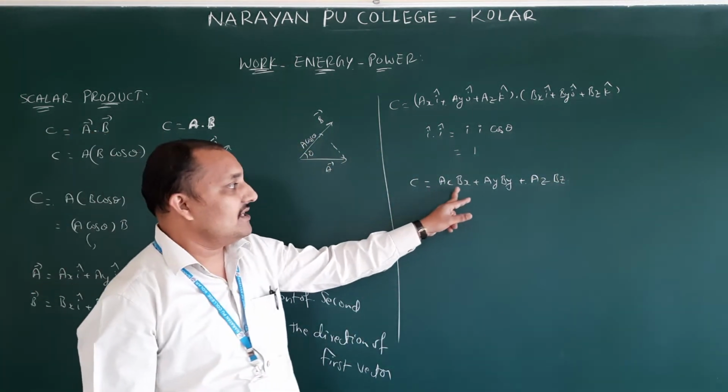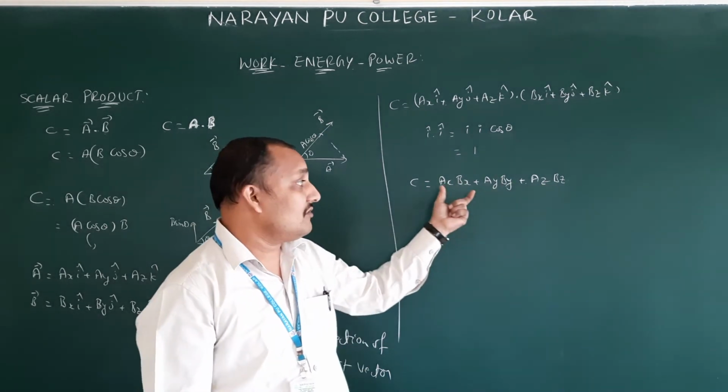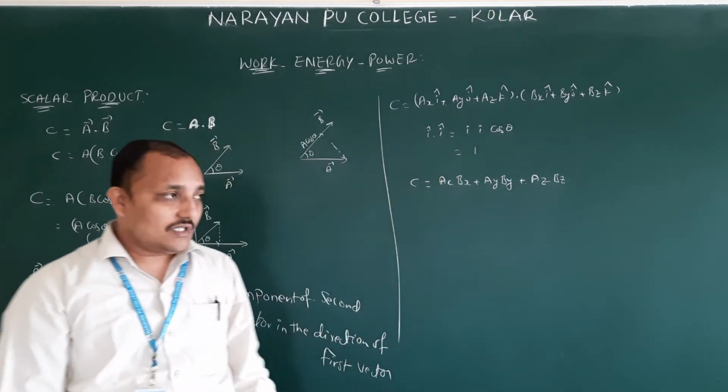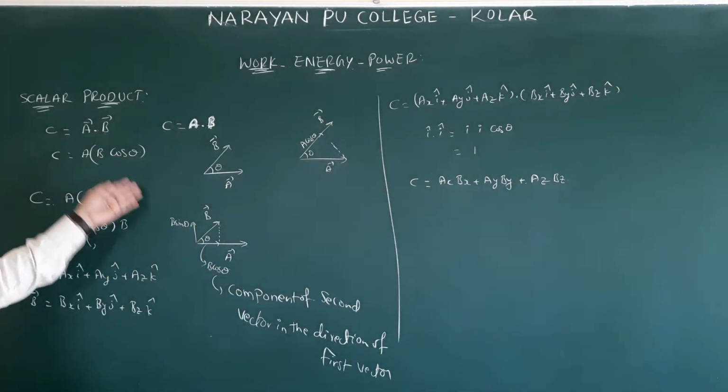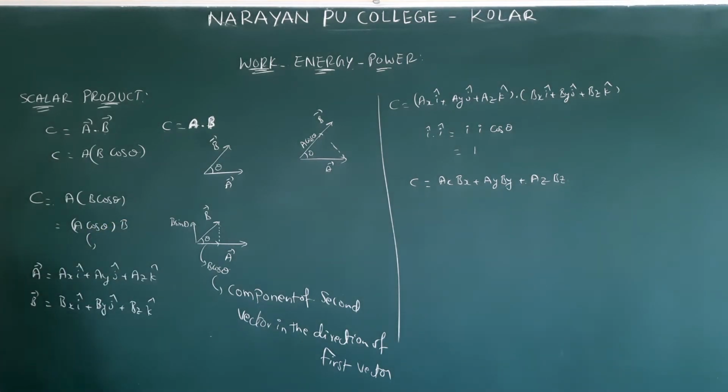Now this value is nothing but a scalar. So now you got a scalar. This is the definition and equation for scalar product. And if you want to find magnitude, how will we find magnitude of a bar and b bar? Already you came to know: modulus of a bar is equal to root of ax square plus ay square plus az square. There is one small example.